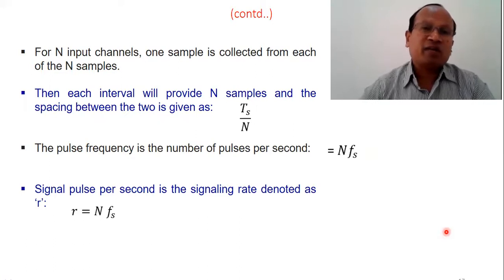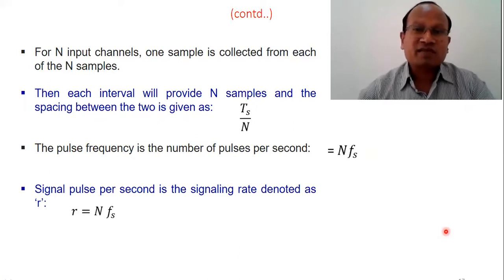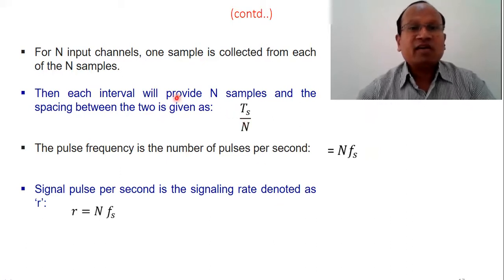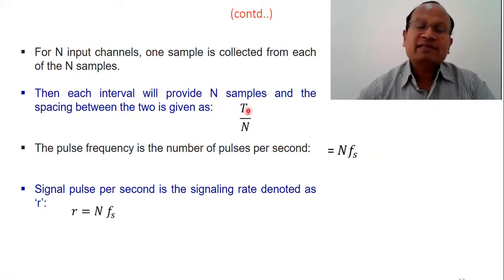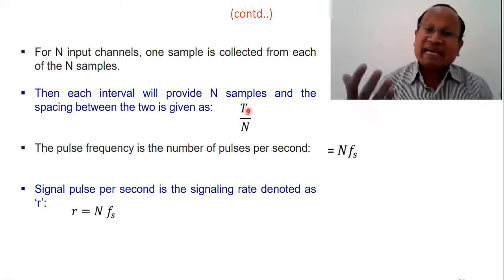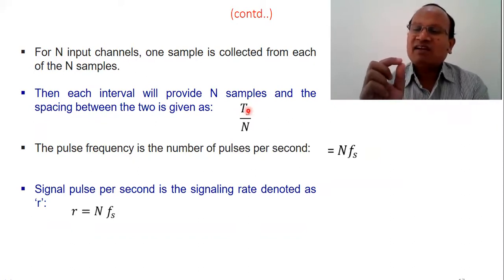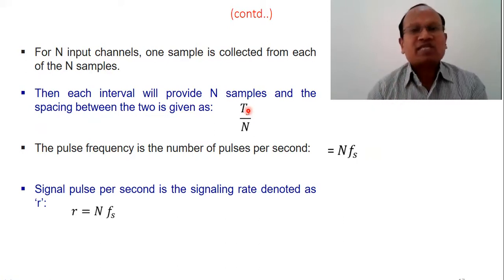Suppose there are n input channels, and one sample is collected from each channel. Then what will happen if there are n samples? As I told you, this Ts will be divided among n channels. So each small message slot of one channel will get how much time?